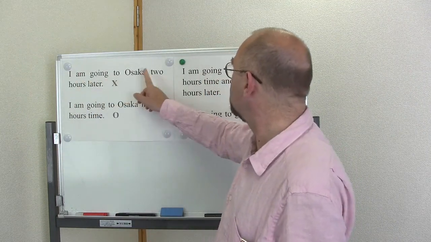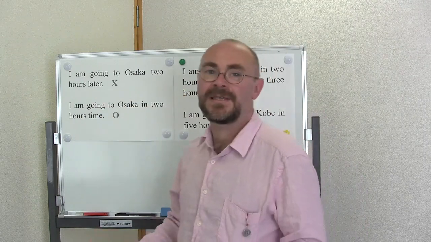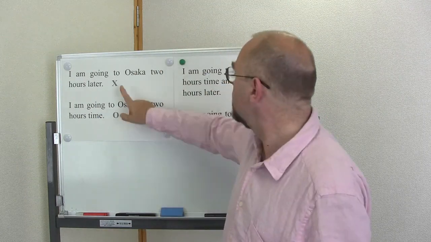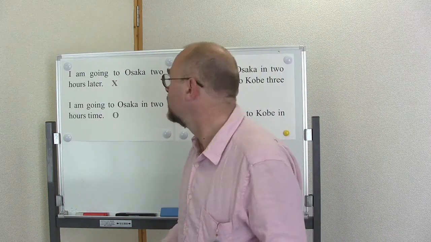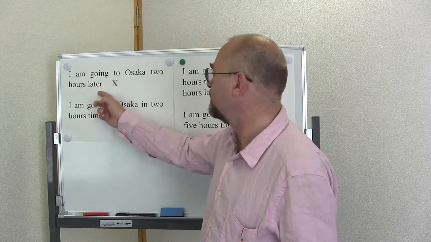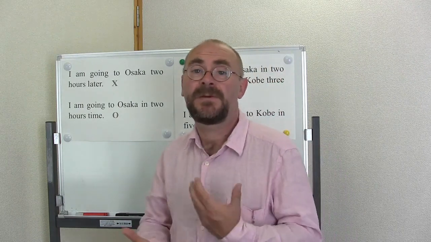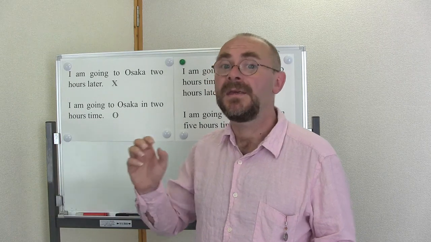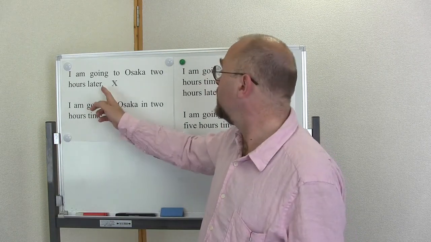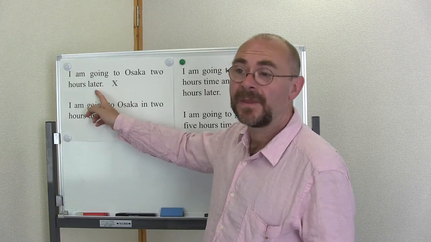I am going to Osaka 2 hours later. So this sentence is wrong, and it's a little bit confusing because of this word later. Japanese people tend to think that later is about a time in the future, and it is, but it's not correct here.